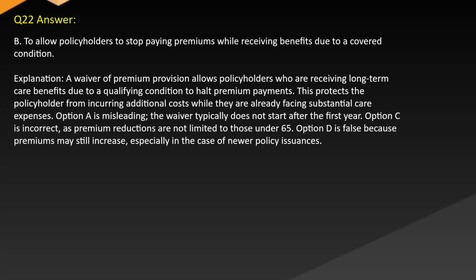Option A is misleading, and the waiver typically does not start after the first year. Option C is incorrect, as premium reductions are not limited to those under 65. Option D is false because premiums may still increase, especially in the case of newer policy issuances.